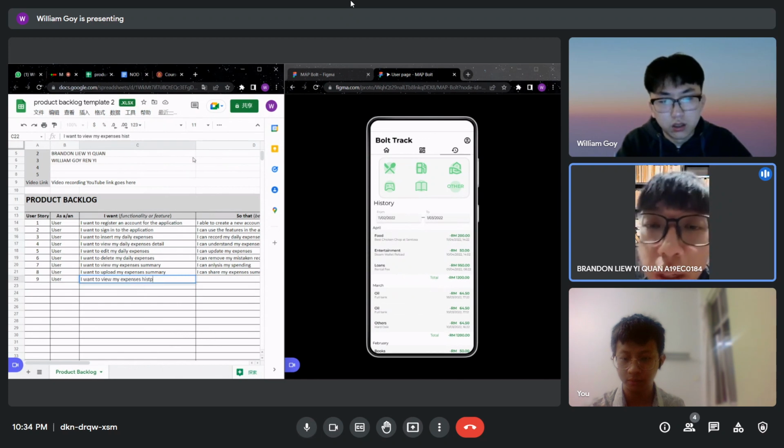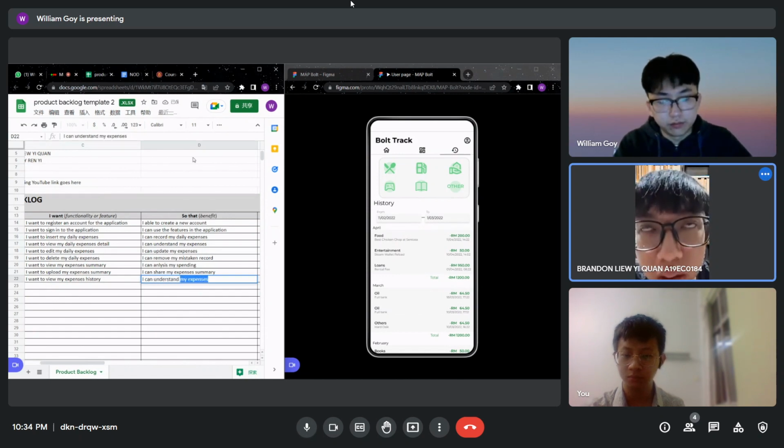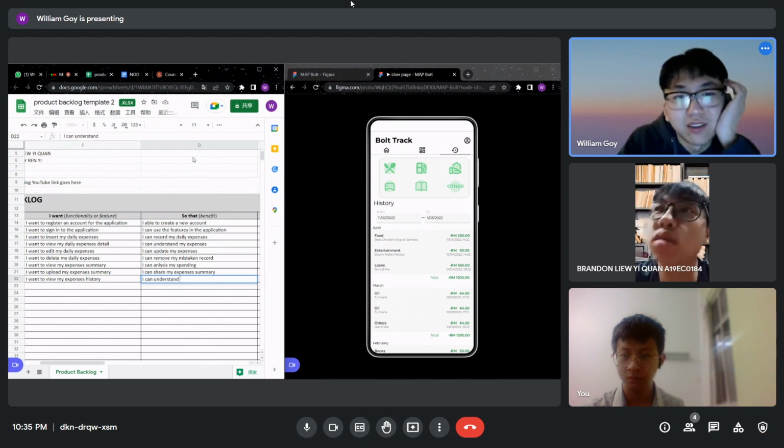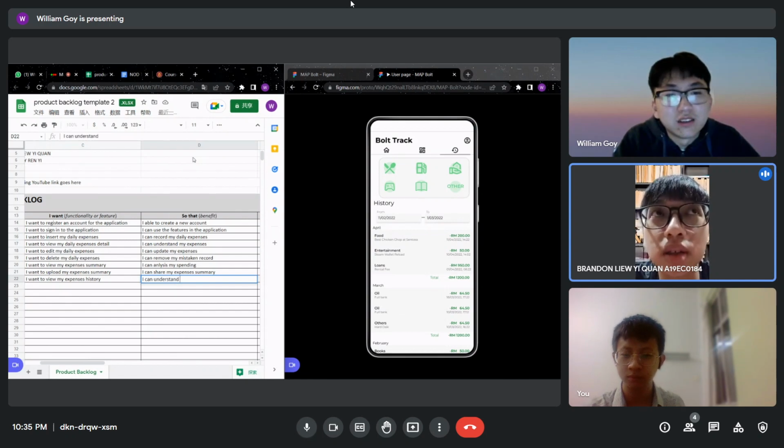so that I can understand where my previous expenses were used. I can understand where I use my money. I can understand my expenses within some period.